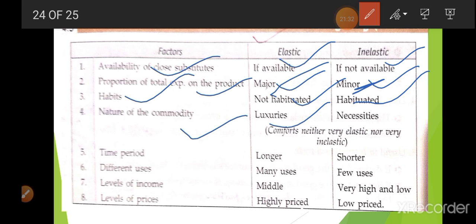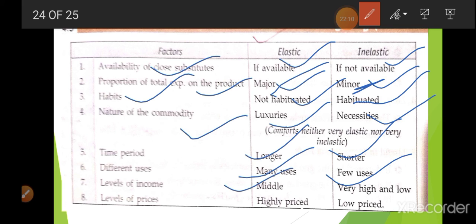Nature of commodity, luxurious: in the case of a luxurious item, when the price is low, you will demand more, and when the price is high, you will demand less. Necessary: the price is not going to determine the demand, because you have to purchase it. Time period: in the long run it is elastic, in the short period it is inelastic. Different uses, many uses, like milk, like electricity, so it is elastic. When its price is high, you are going to use it in a restricted way. If its price is low, you are going to make optimum use of it, in many ways. If few uses, then inelastic.